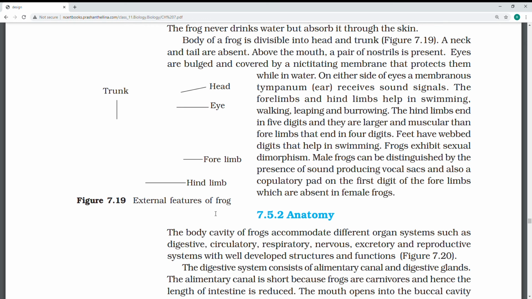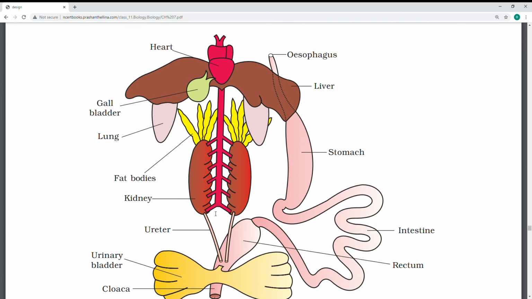But the anatomy, if you see, frog digestive system, it is a carnivorous nutrition with a short alimentary canal: mouth, pharynx, esophagus, stomach, intestine, rectum and cloaca. Food enters through the mouth, oral cavity, then the muscular pharynx, which swallows food. In the stomach the digestion process starts. HCl and gastric juices are present in the stomach like us. Partially digested food is called chyme like us only.